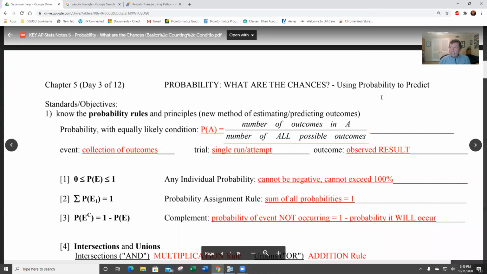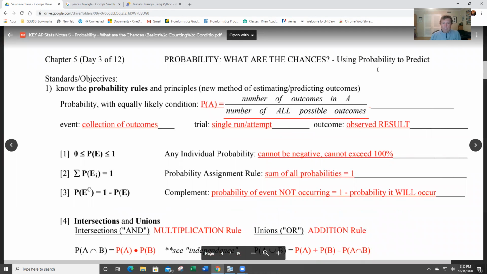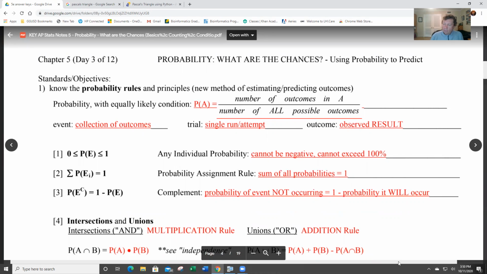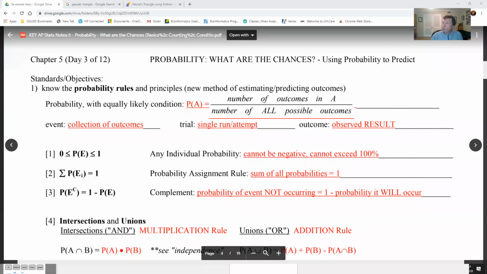Probability is the single most requested thing for me to repeat to kids. It's kind of elusive. Kids or people understand it for a while, then they forget. And so I've decided to record quite a few of these because I think it'll be the best, especially as we get closer toward the AP test. All right, so this is the beginning of the notes, chapter 5, day 3.